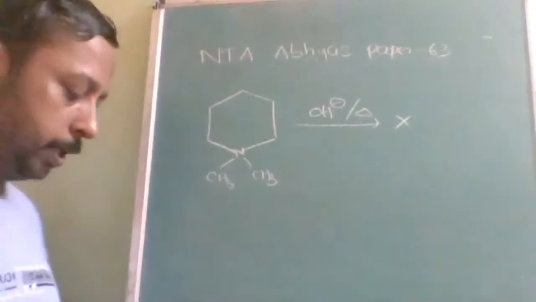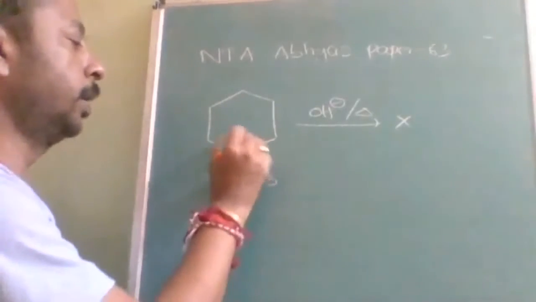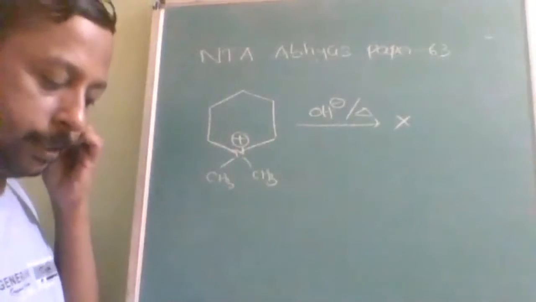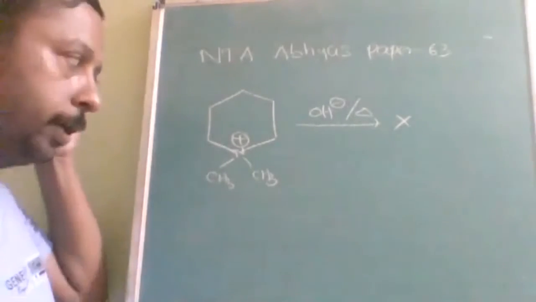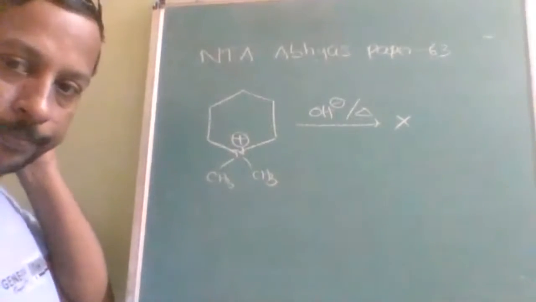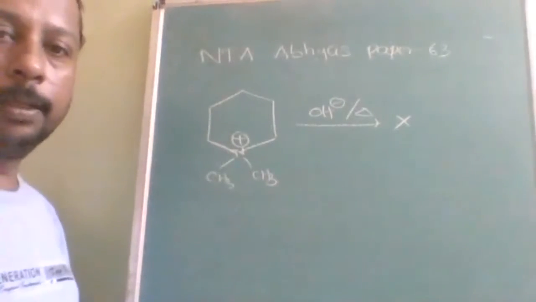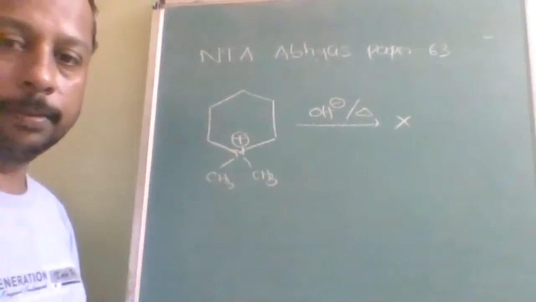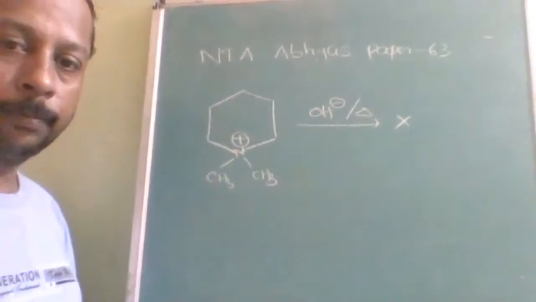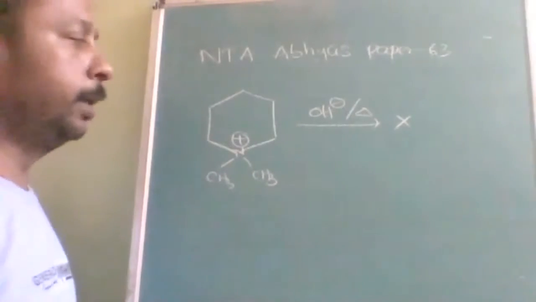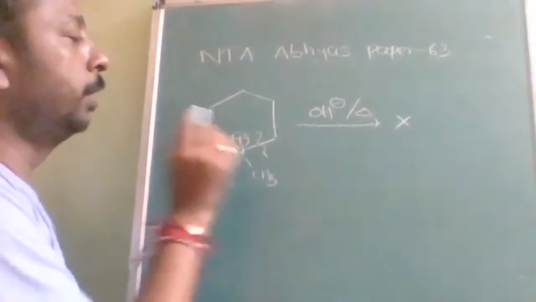Here is a quaternary ammonium salt heated in the presence of alkali. What will be the product? With OH minus, this is a case of elimination. This bond will be breaking.